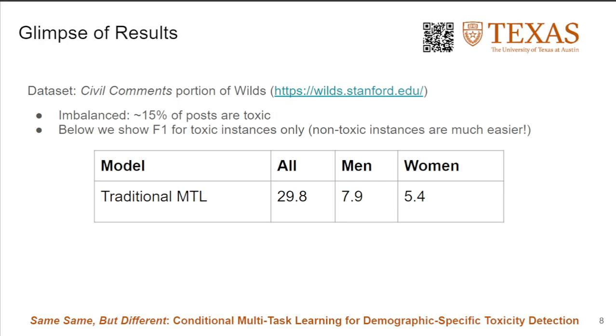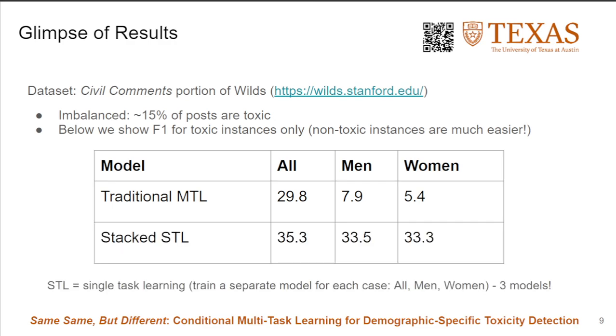We use the Civil Comments portion of the WILDS dataset for evaluation. In general, toxic language is rare, comprising around 15% of posts in this dataset. We present results on the toxic class here, for which the traditional MTL model performs poorly, likely due to the label contamination issue discussed earlier.